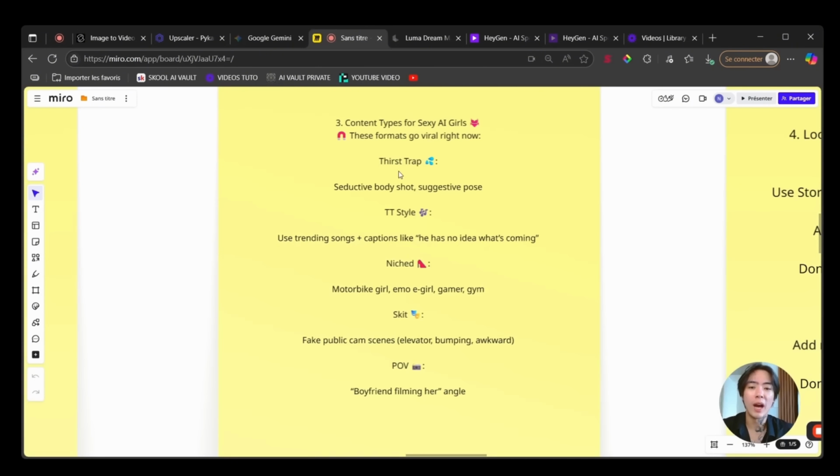So first, we have the first trap. Basically, it's your girl with a seductive body shot, a suggestive pose, and then you just add a trending sound and also a caption text. I'm going to share with you how to make it, and then I'm going to share how to make a talking AI influencer that will go viral.